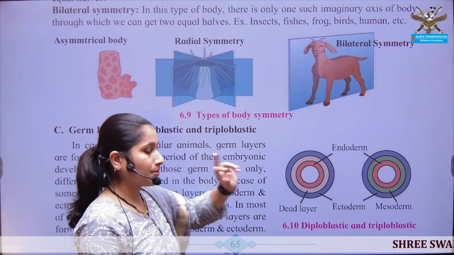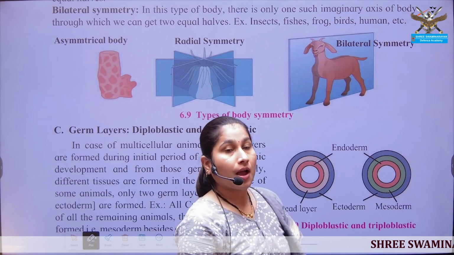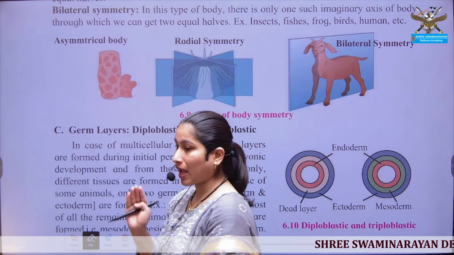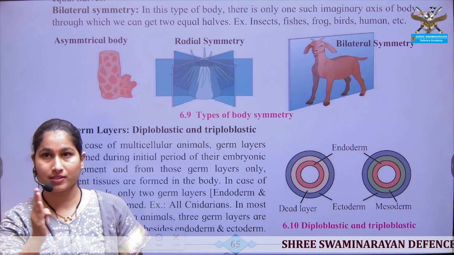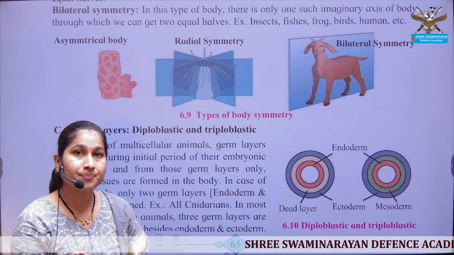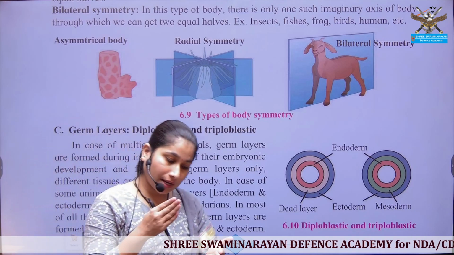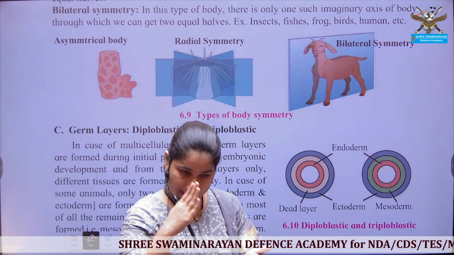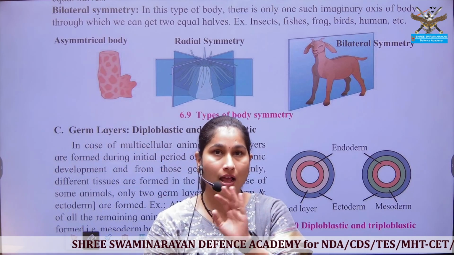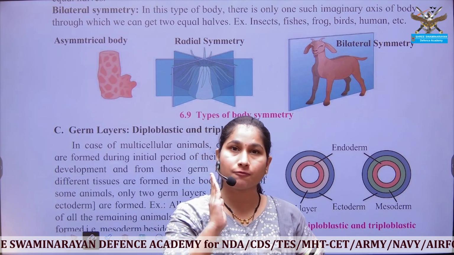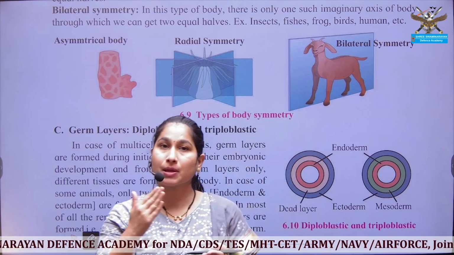In radial symmetry, five different planes can be passed through the organism, and each plane shows a similar kind of division. The planes are not passed at a single time, but at different angles, five times.